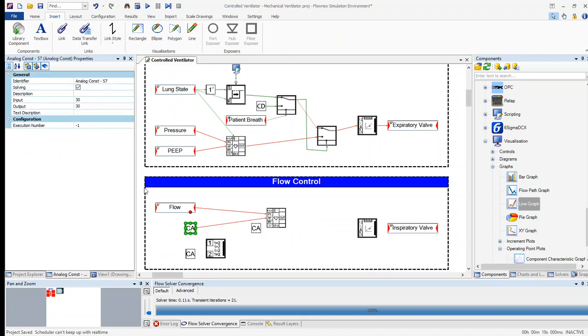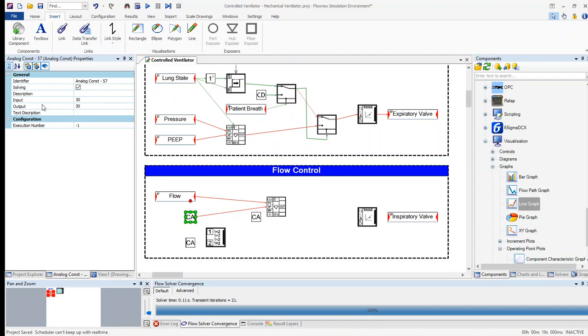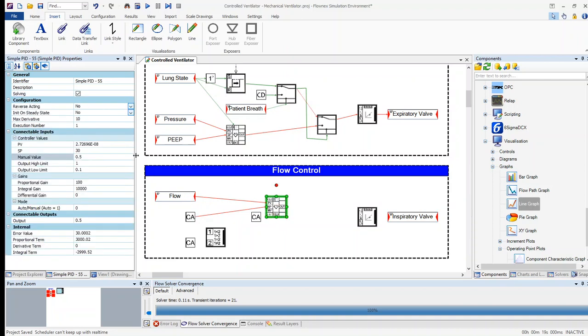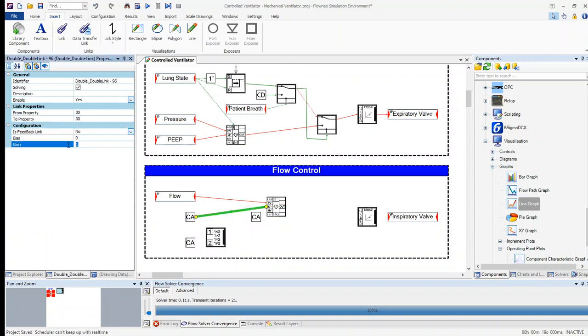It is important to note that Flownex works in base SI units in the control system. Currently this is set to 30 liters per minute, but the PID will work in cubic meters per second. So we can simply add a unit conversion by changing the unit from liters per minute to cubic meters per second.